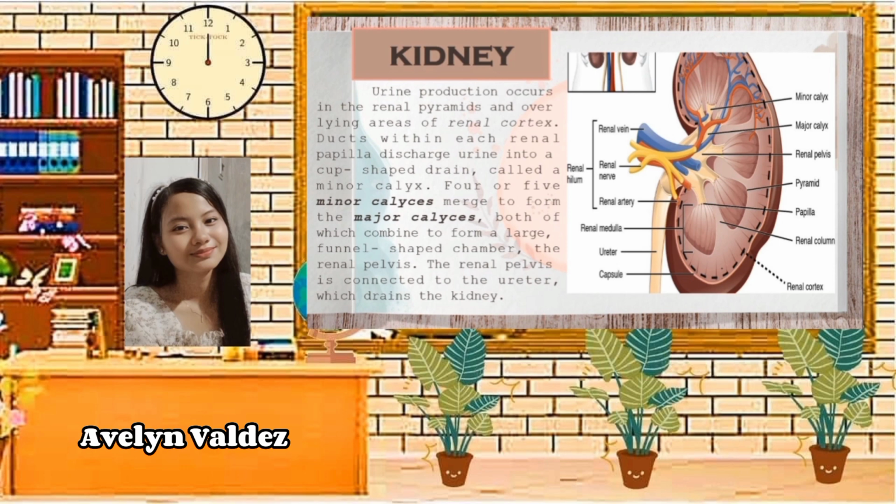4 or 5 minor calyces merge to form the major calyces, both of which combine to form a large, funnel-shaped chamber, the renal pelvis. The renal pelvis is connected to the ureter, which drains the kidney. We have also a minor calyx, which surrounds the renal papillae of each pyramid and collects urine from that pyramid. From the major calyx, the urine flows into the renal pelvis, and from there it flows into the ureter.